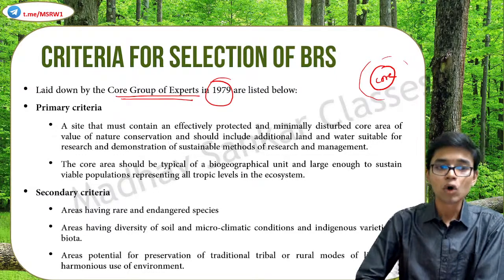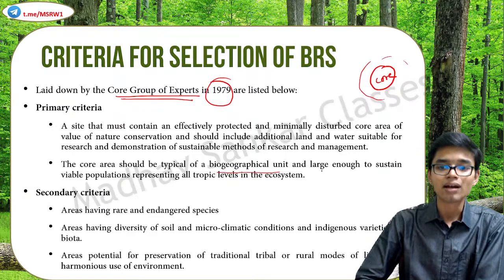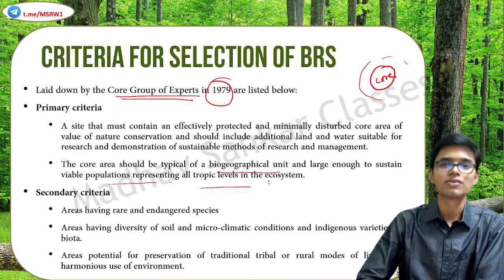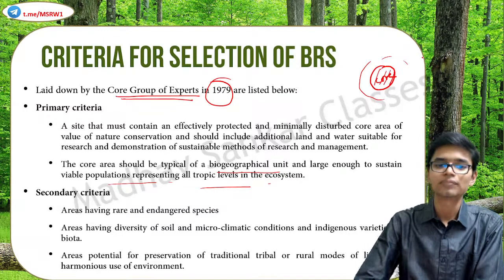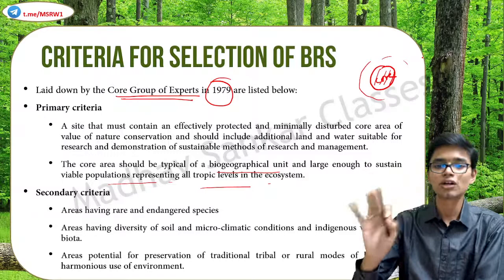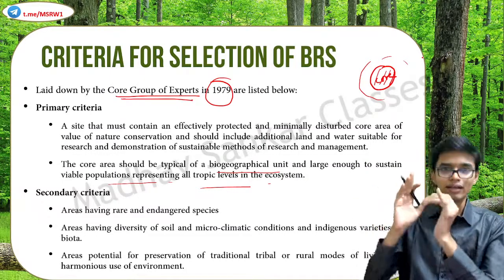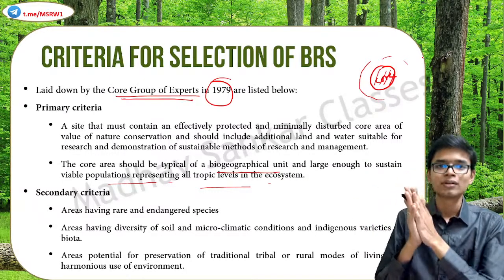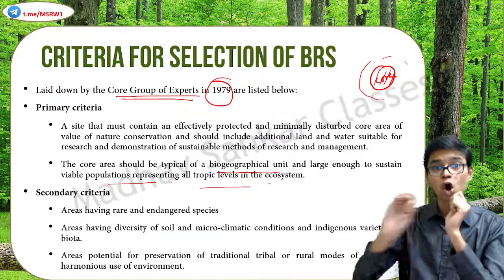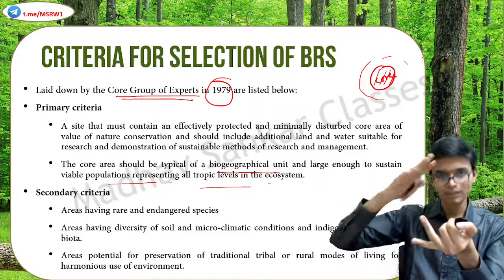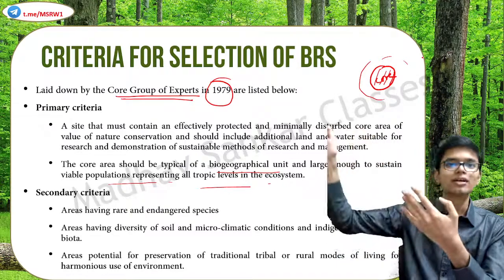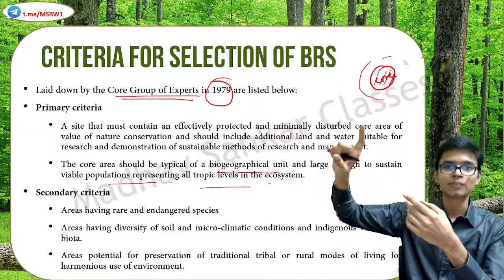Second one, the core area should be typical of a biogeographical unit and large enough to sustain viable populations representing all trophic levels of the ecosystem. So this core area should be a very typical example of a biogeographical unit. It should have everything to sustain viable populations of all trophic levels, which means what? Everything. It should have producers, consumers, that means primary, secondary, tertiary, etc., and the ultimate predator.